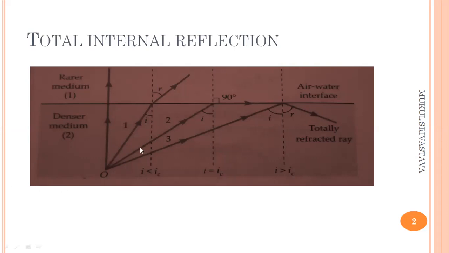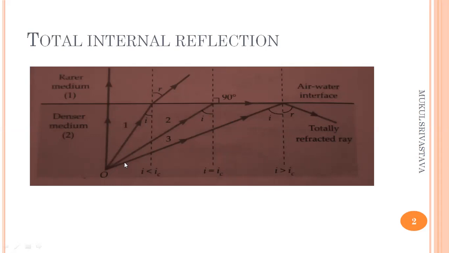Now in the second case, ray 2 makes an angle of incidence I with the normal, for which the angle of refraction in the rarer medium becomes 90 degrees. Under this condition, this angle of incidence is called the critical angle.